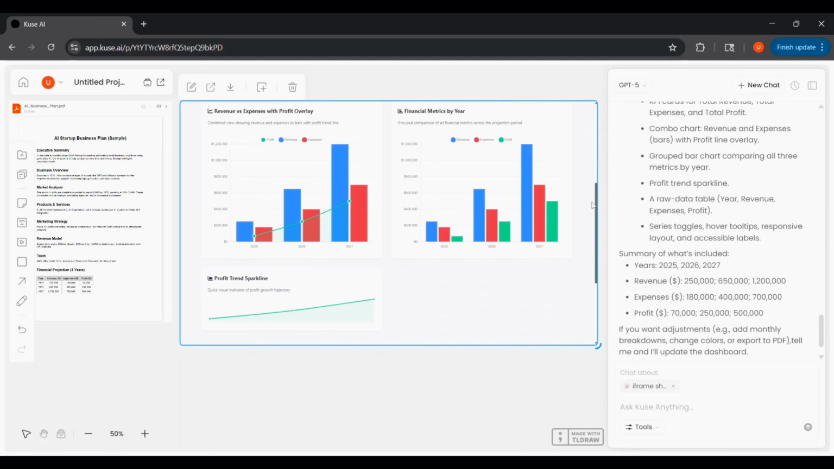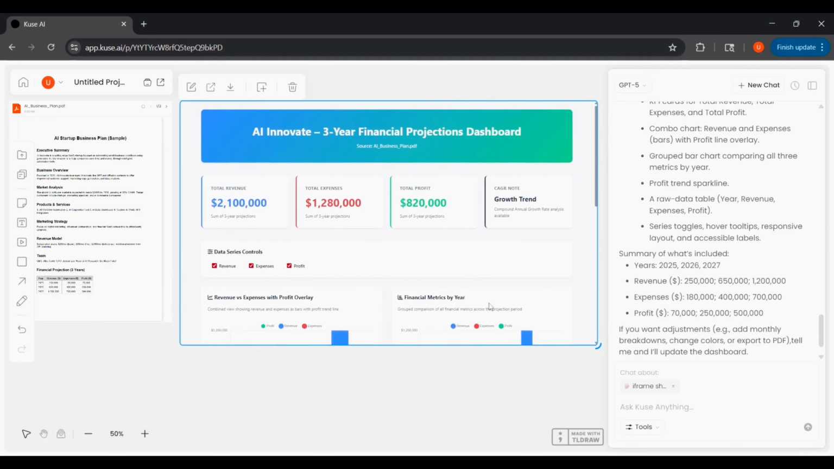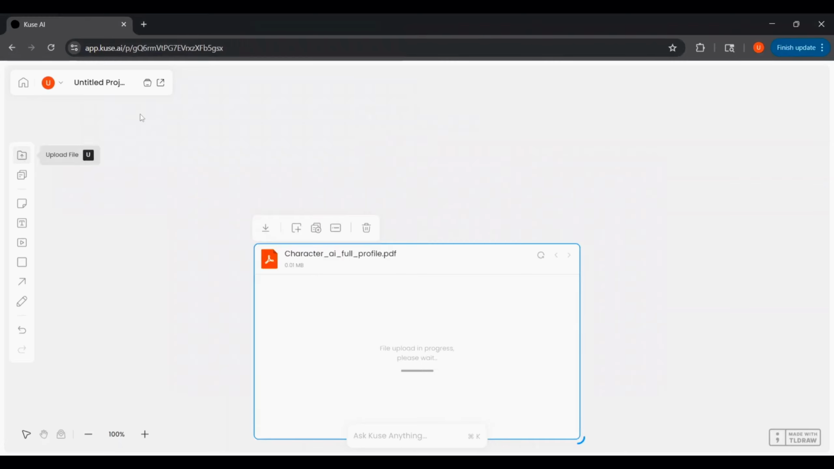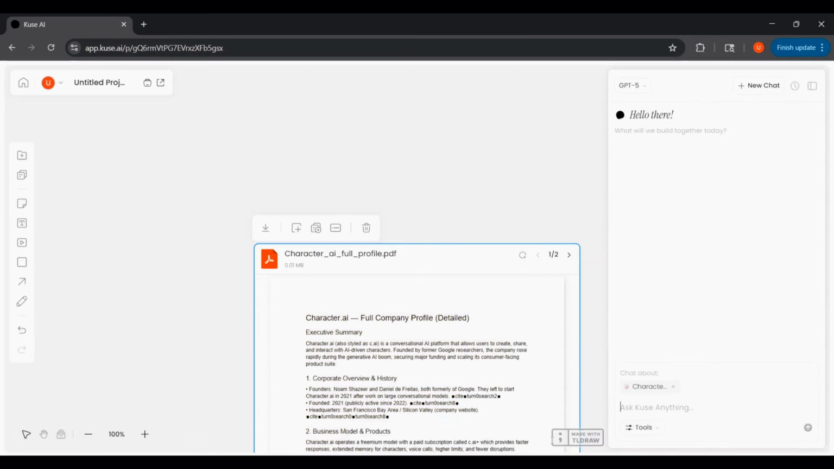Now let's test it with something else, like a PDF upload, to see how it handles documents beyond spreadsheets. Next up, let's see how QS AI works with PDFs. I'll go ahead and upload a sample PDF. This could be a research paper, a financial report, or even a company profile. Once it's uploaded, the AI immediately scans the document and you can start asking it questions.